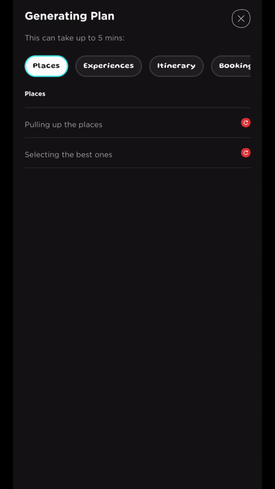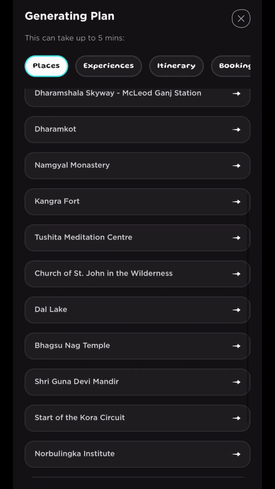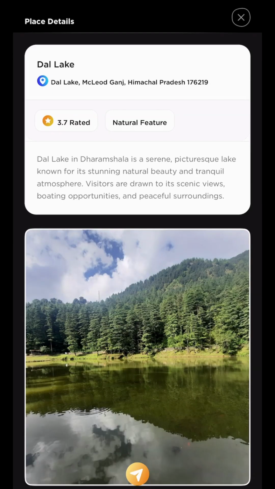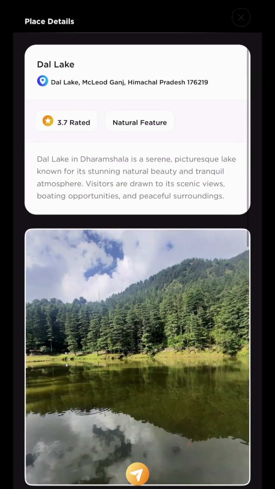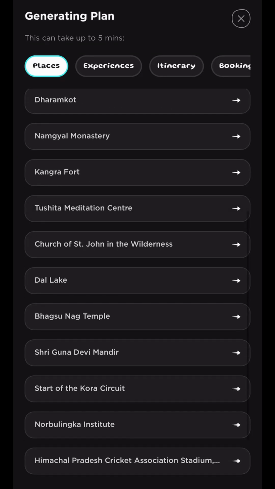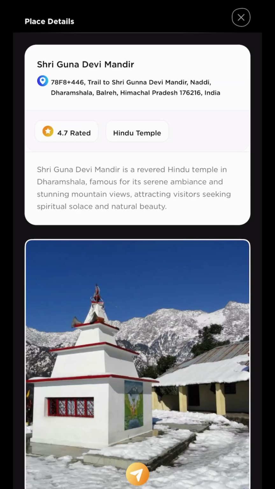The plan is now getting generated and within few seconds you can see the list of places. Although the next step is still being generated, you can explore the places. So we have Dal Lake, probably coming from nature, with highlights like images and all those sort of things. Another place we have is Gunadevi Mandir. You probably see this because you chose mountains as your interest.